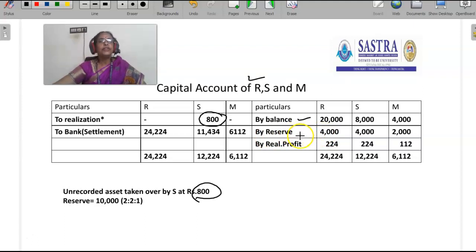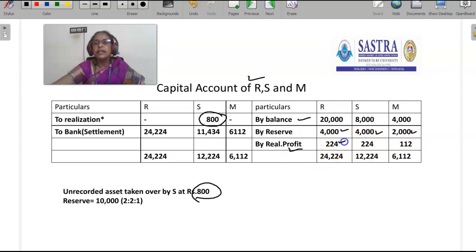Okay, the profit should be transferred. The accumulated profit, the reserve, is nothing but accumulated profit. Accumulated profit should be transferred to partners' capital accounts in the profit sharing ratio. So R account is credited 4,000, S account is credited 4,000, M account is credited 2,000. Then realization profit should be transferred to partners' capital accounts.